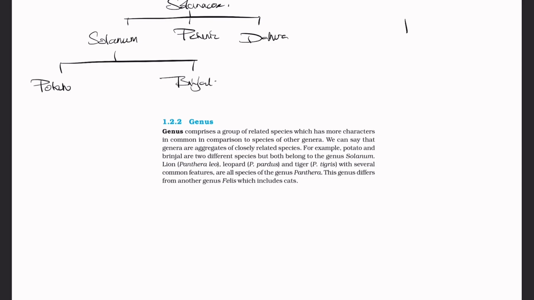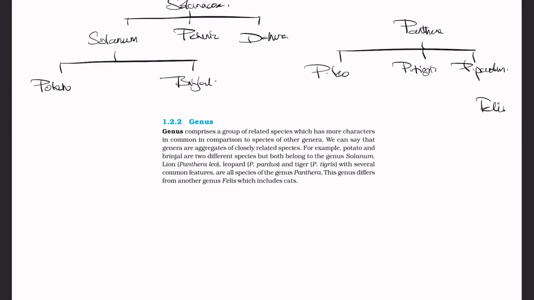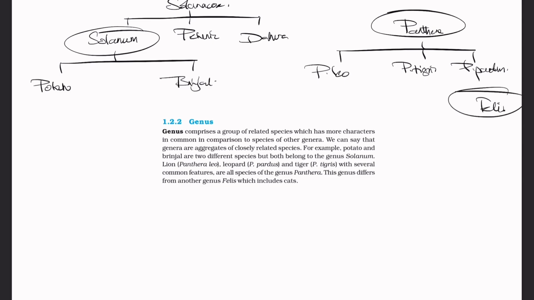And another genus he has given is Felis. So Solanum, Panthera and Felis, these three examples he has given.